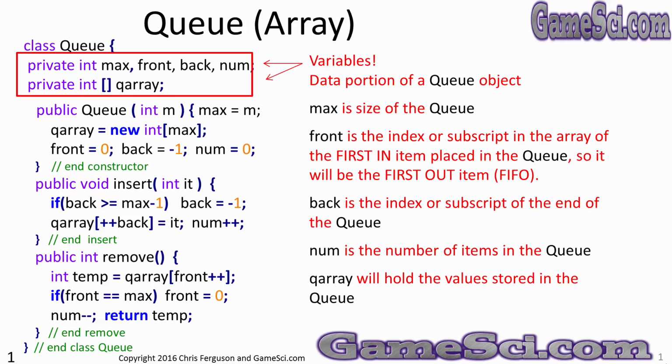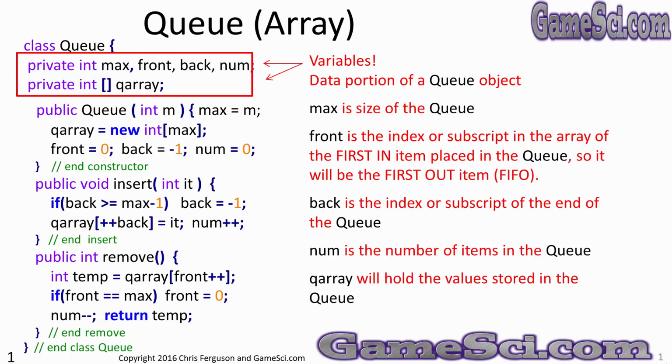Breaking down this code a little bit, we have variables at the top. That's where I'd like you to declare your variables. Also notice that all the variables are declared private. We don't want anyone outside the queue accessing these variables directly. This is the data portion of the queue object.